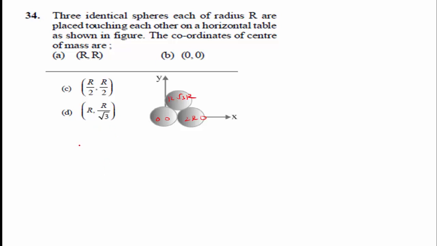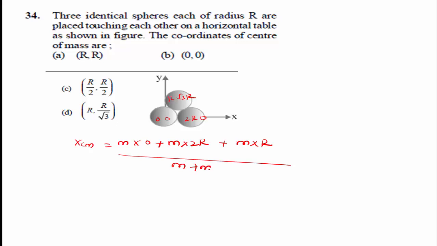Here the center of mass is, that is, x cm is equal to m into 0 plus m into 2r plus m into r, divided by the sum of all the masses. This is equal to r. And y cm along the y-axis is m into 0 plus m into 0 plus m into root 3 r.